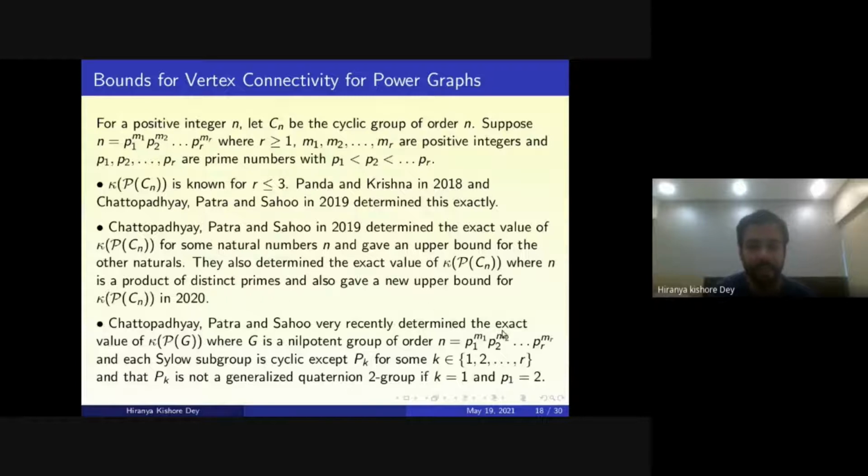Very recently they also determined the exact value of this vertex connectivity where G is a nilpotent group of order n equal to P1 to the power m1, P2 to the power m2, going up to Pr to the power mr, and each Sylow subgroup is cyclic except one, that is, except Pk for some k, each Sylow subgroup is cyclic, and that Pk is not a generalized quaternion 2-group. So for these kinds of groups, Chattopadhyay, Patra and Shah were able to determine the exact value of the vertex connectivity of the power graph.